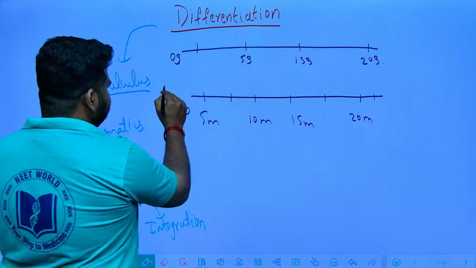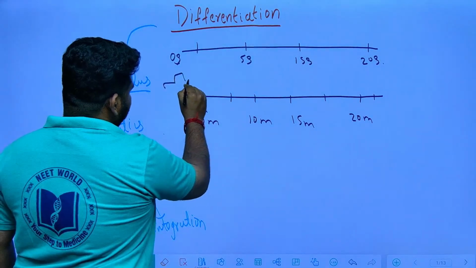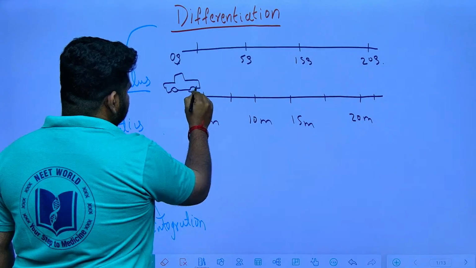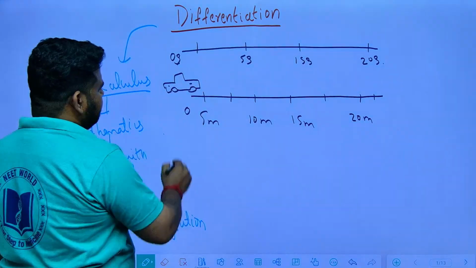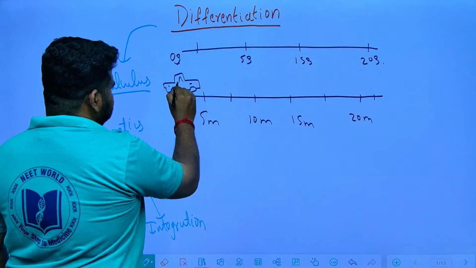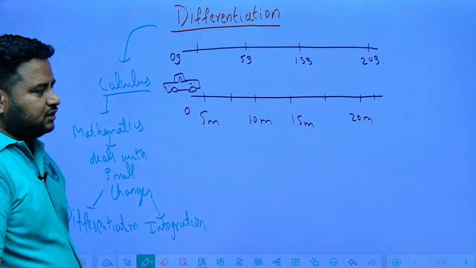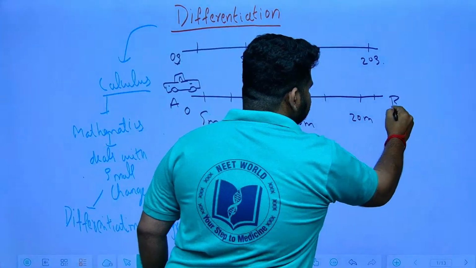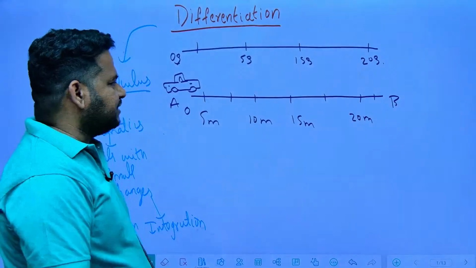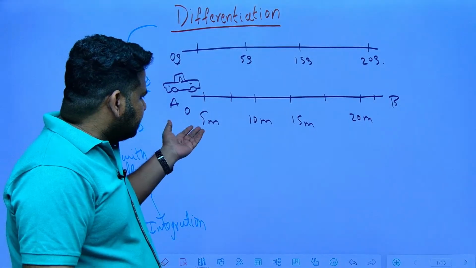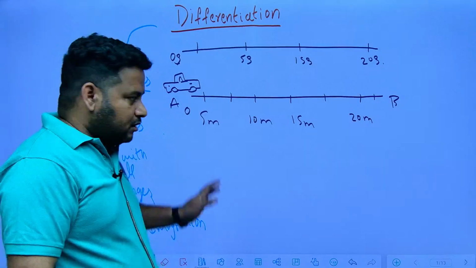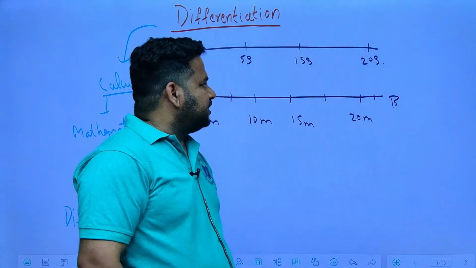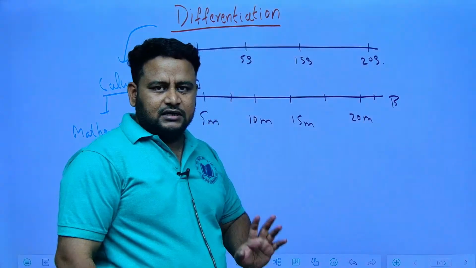Now see here. Let there be a car here which is moving like this. Suppose from point A to point B, you want to know the distance covered by the car. What will you do? You will find out the distance. For that, you will use the horizontal line, and using that you will find that it moves 20 meters in 20 seconds.